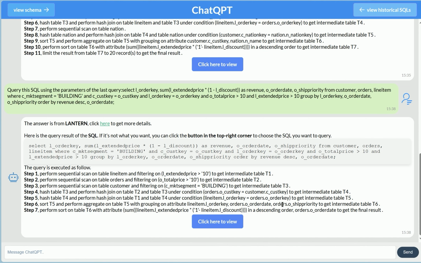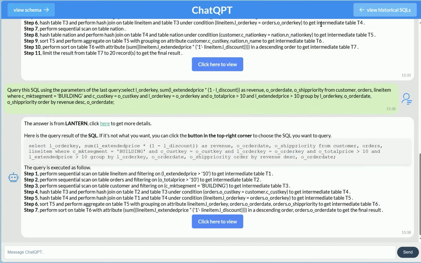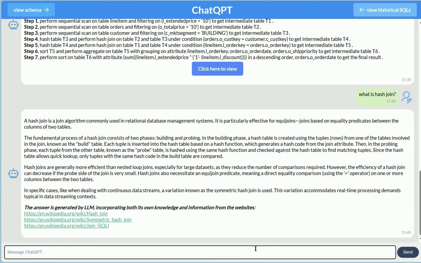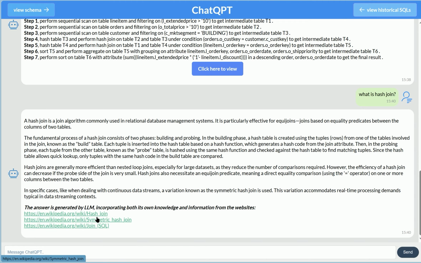The fourth part is a button, by clicking on which one can view the visualization of the QEP. It can be seen that the answer contains many technical terms, which may make learners confused. However, learners no longer need to query through a browser. They can directly ask ChatQPT. To enhance the quality of ChatQPT's explanations for database terminology, the Hallucination Management Module retrieves relevant content from reliable and frequently updated websites, such as Wikipedia, to guide ChatQPT in generating accurate responses.